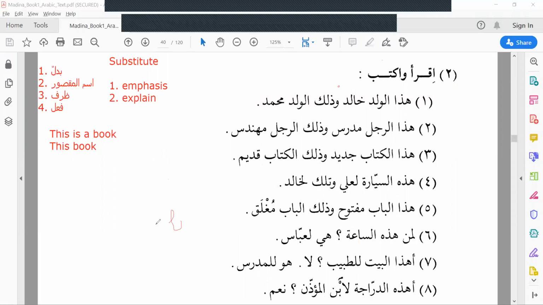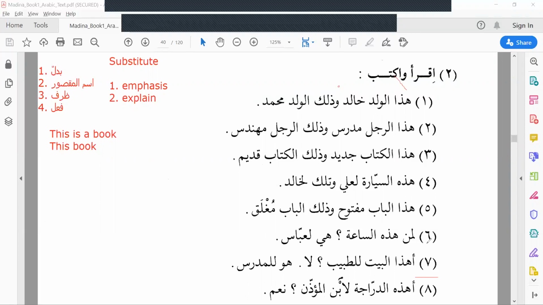Don't use هو; هو belongs to masculine. هي لعباس. It belongs to Abbas.